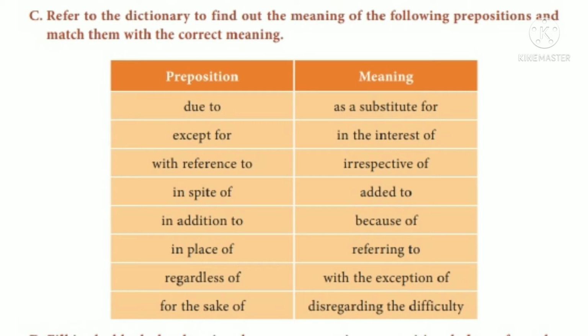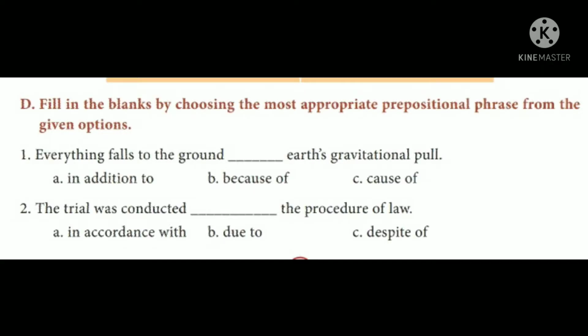So, you have to learn this one thoroughly. We'll go for the next exercise. D. Fill in the blanks by choosing the most appropriate prepositional phrase from the given options. Three options are given for each sentence. So, using that option, you have to complete the sentences. Already we have learned the prepositions as well as their meanings in the previous exercise. So, using that, you have to complete the sentences with the options given below the sentence.